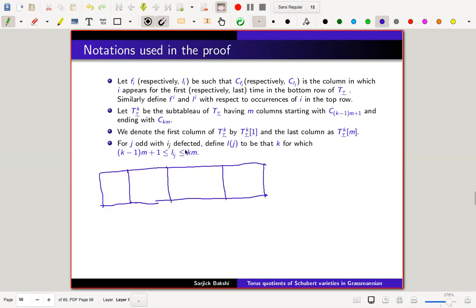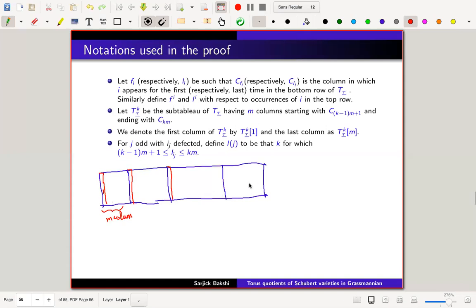Each of them has M columns. And then the p tau has been extracted out from the first column of each. So this is the thing.